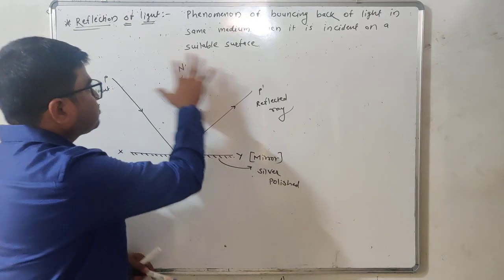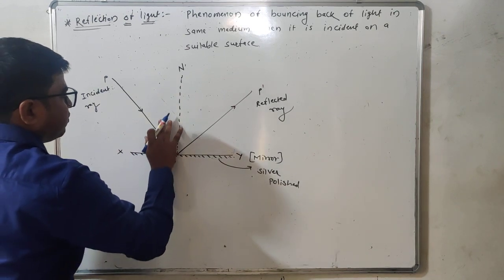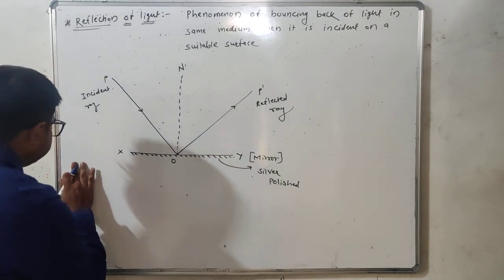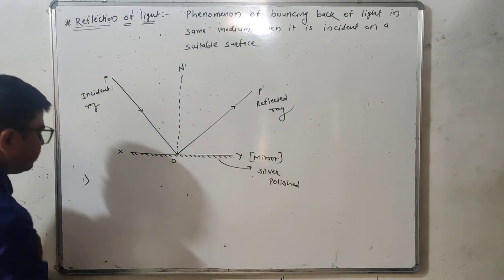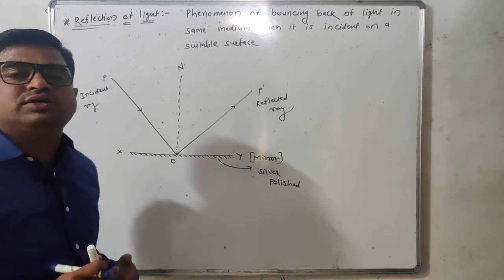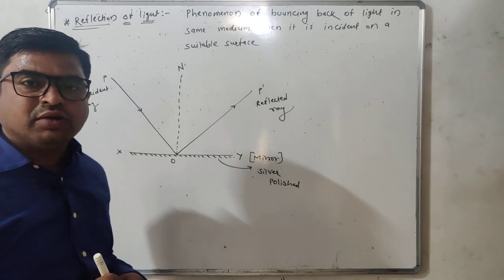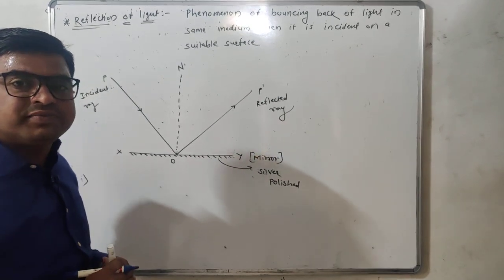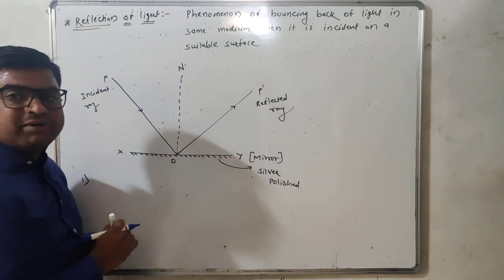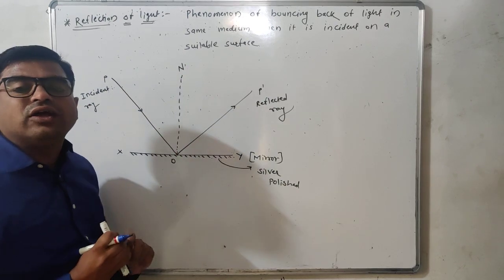Now student, we are studying the laws of reflection. The first law of reflection gives us the relation between the angle of incidence and the angle of reflection. What do you mean by angle of incidence? The angle made by the incident ray with the normal is called the angle of incidence.